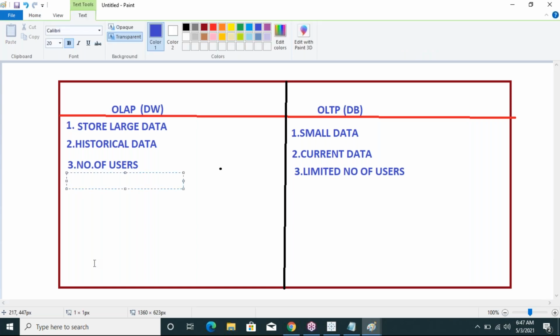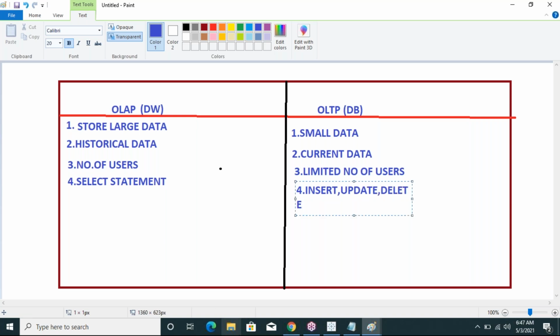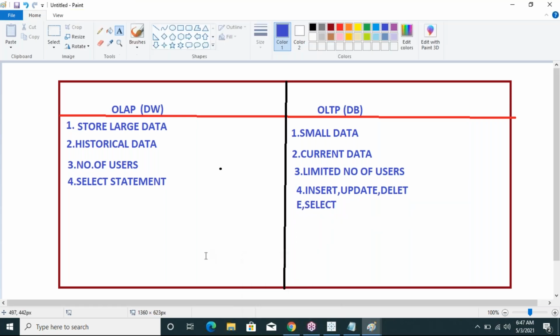The next point is, in OLAP we can use only the select statement. Okay, what is a select statement? We will discuss it in the SQL concept. Don't worry. In OLTP we can use insert, update, delete, and select also we can use.